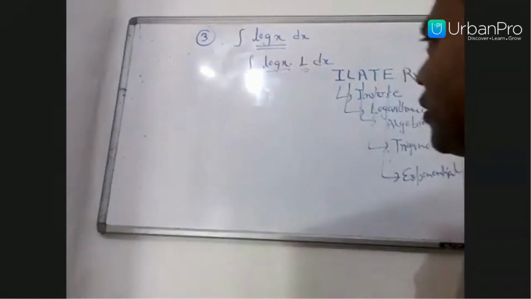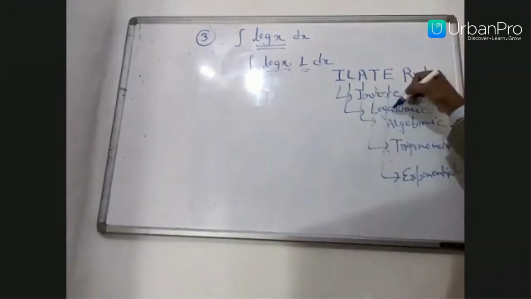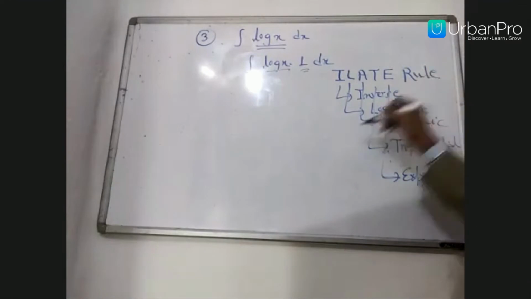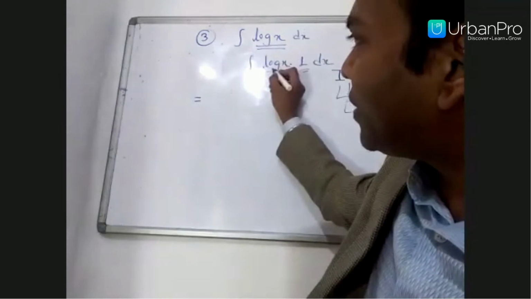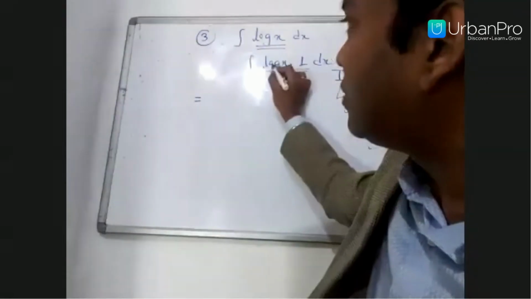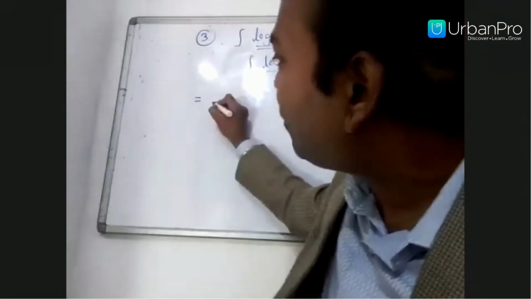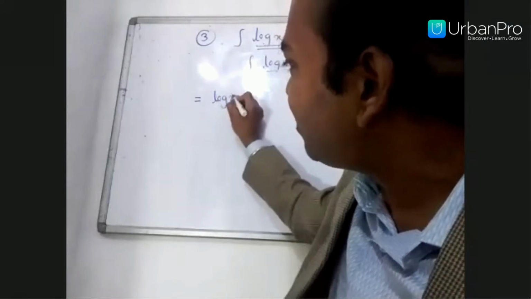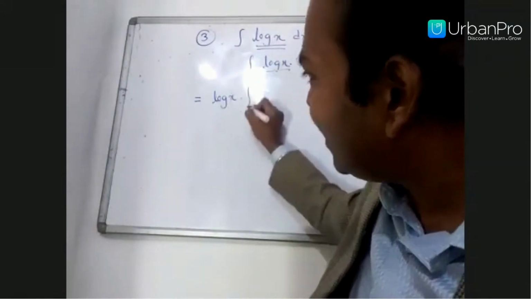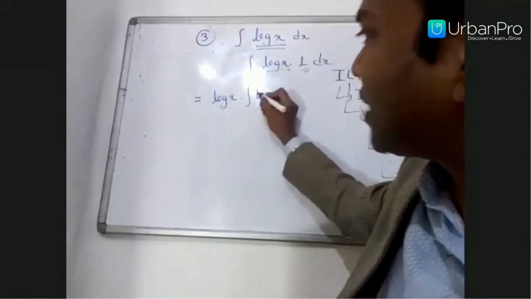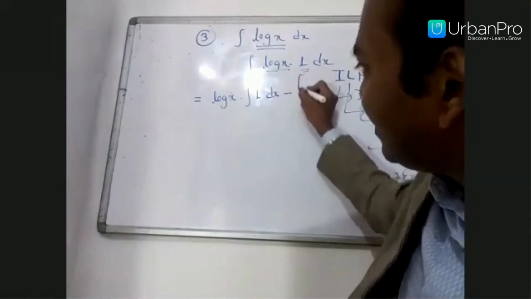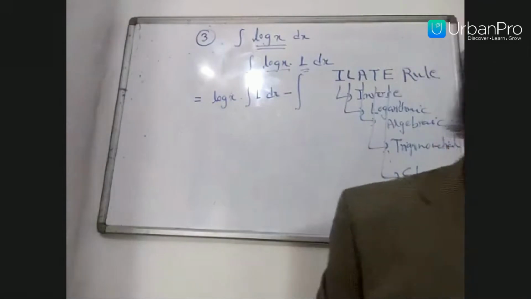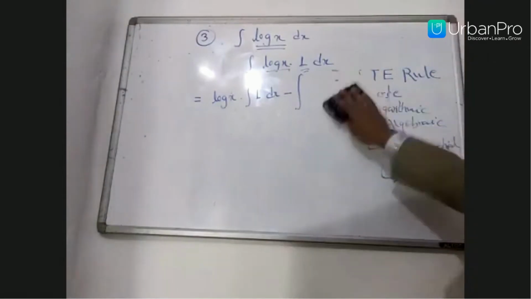According to priority, logarithmic comes before algebraic, so log x we will take as the first function. Use the integration by parts formula. What is the formula? First function as it is, meaning log x as it is, times integration of the second function, meaning integral of 1 dx, then minus integral.